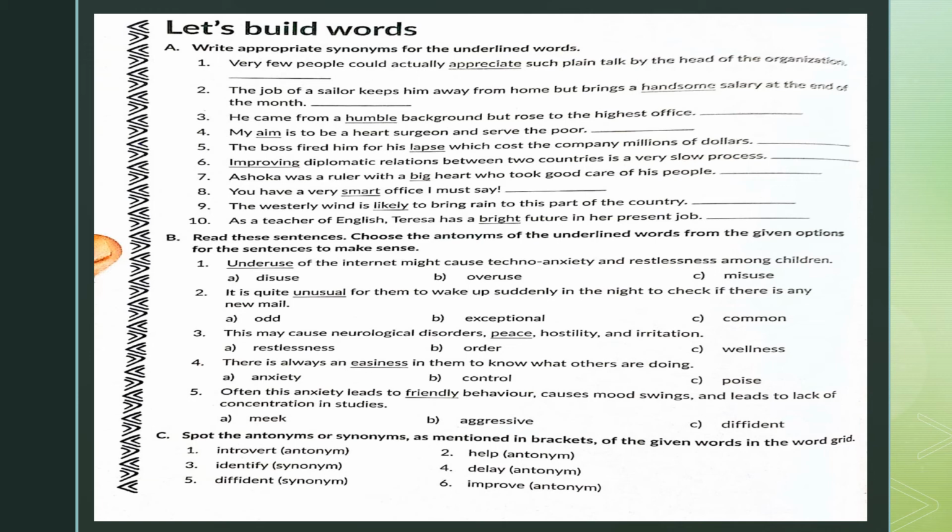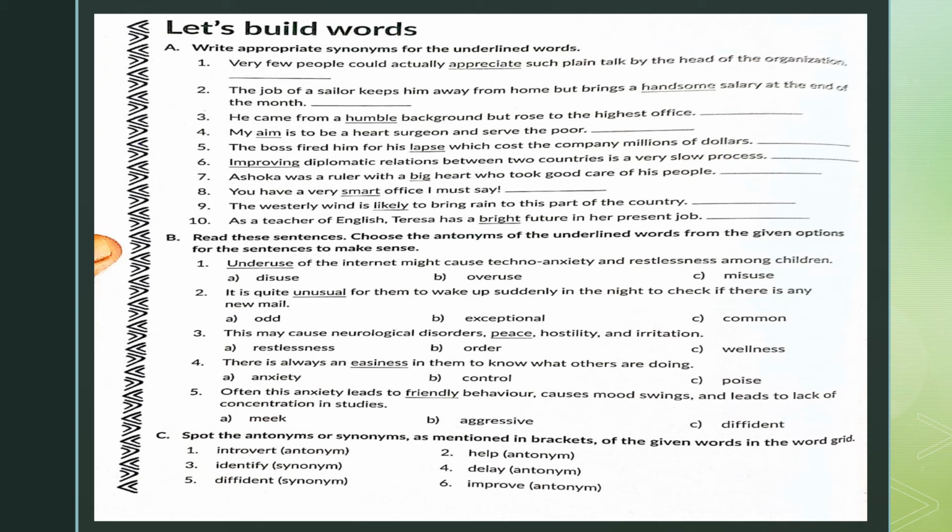Let's come to the third one. He came from a humble background but rose to the highest office. We can write humble as commonplace. He came from a commonplace background but rose to the highest office. My aim is to be a heart surgeon and serve the poor. My goal. Aim can be replaced with goal.